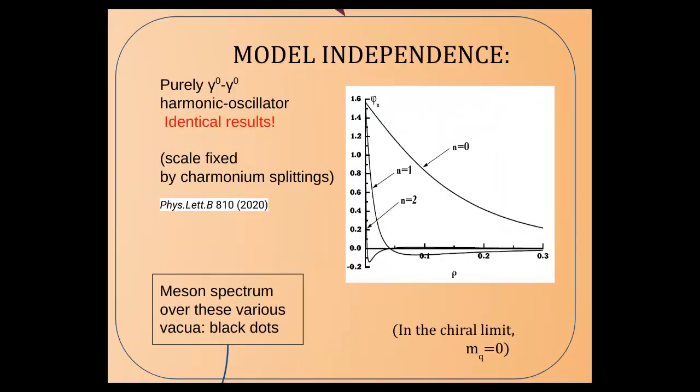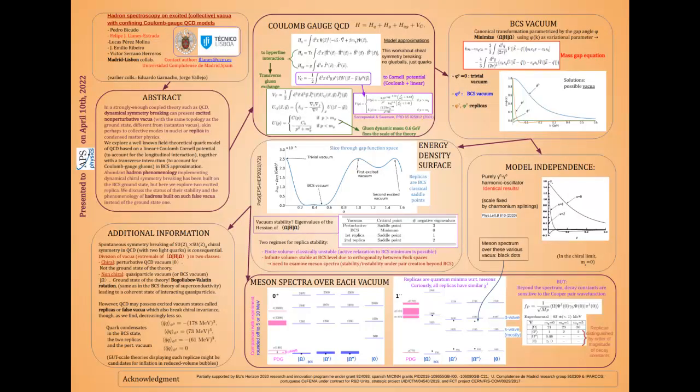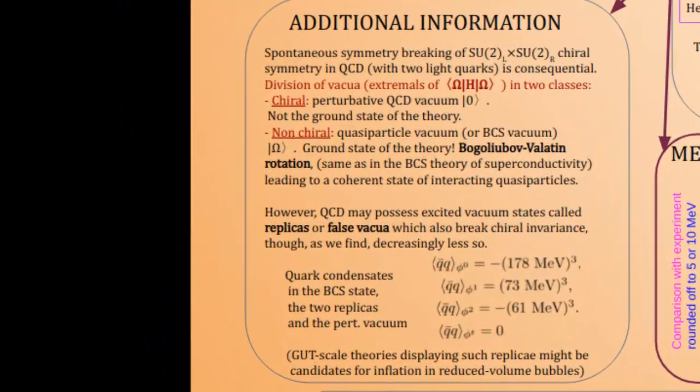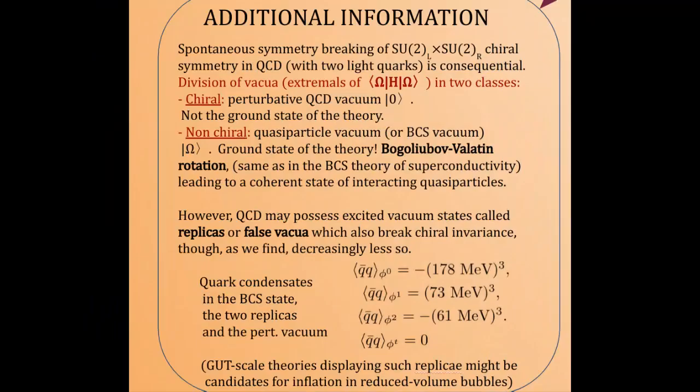The profiles that we obtain as function of quark momentum are similar to those with the harmonic oscillator, a less sophisticated model, but it gives very similar results, and this shows some degree of model independence. Now we can order the replicae by the amount of chiral symmetry breaking.